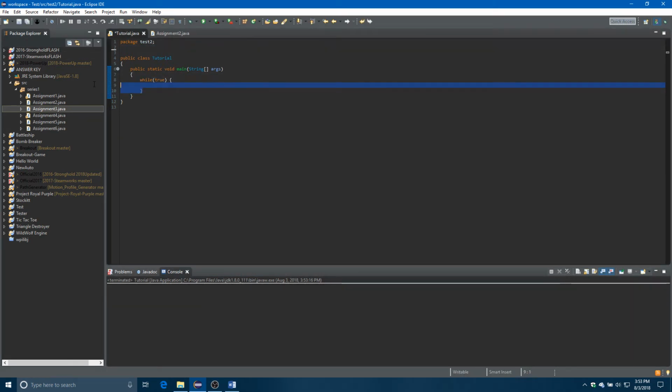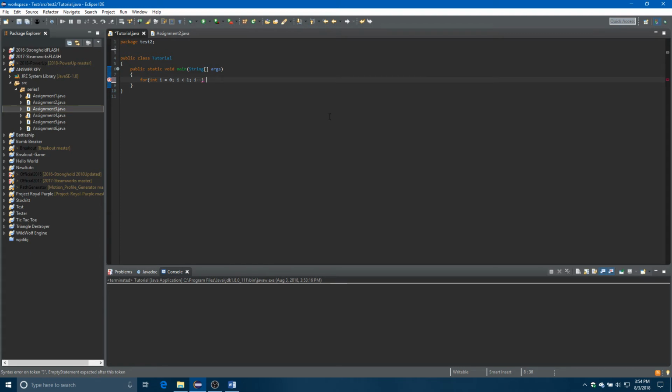And that's why you don't want to use while loops, because with a for loop, it's a lot harder to get an infinite loop unless you just type something in wrong. The only time you could get an infinite loop with a for loop is, say, if you had for int i equals 0, i is less than 1, i minus minus.